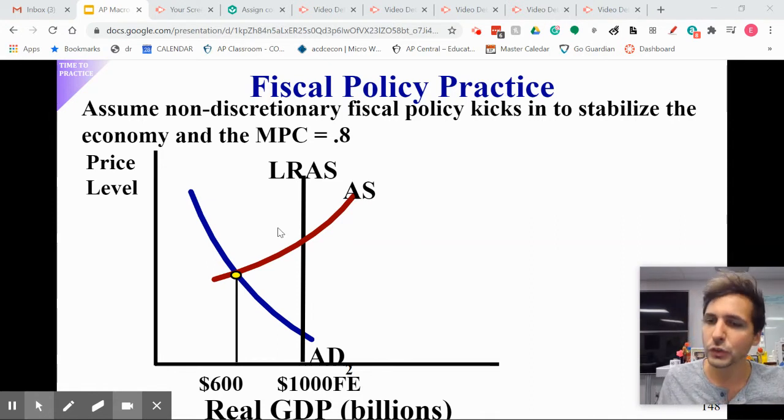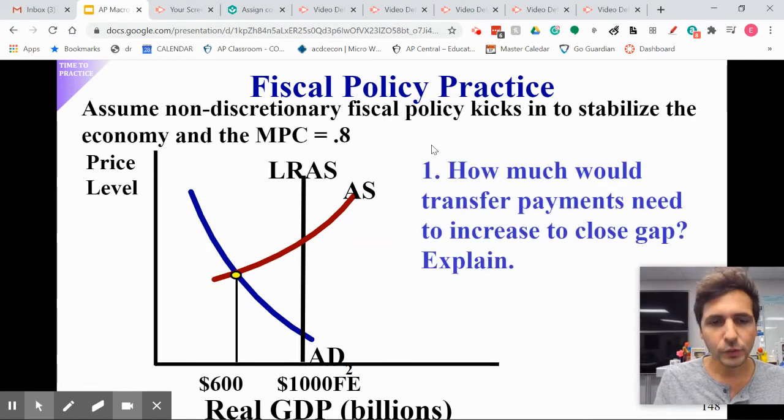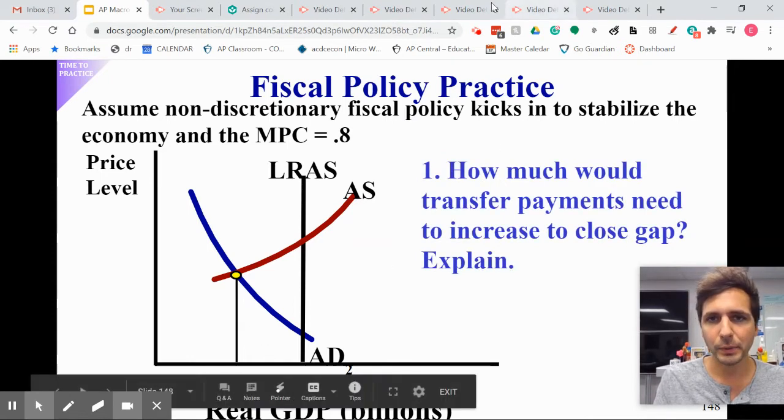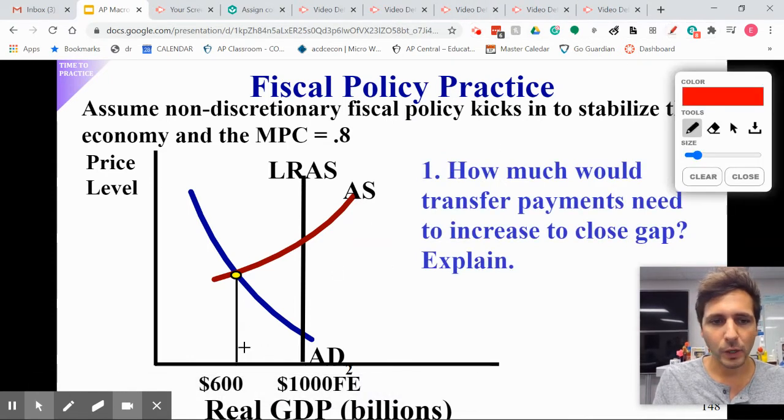But let's just assume it does. So what kind of a gap do we have? So we have a gap of $400 billion. And that $400 billion gap, indicated right here, is a recessionary one because we are producing less than where we want to be. So we have a $400 billion gap.